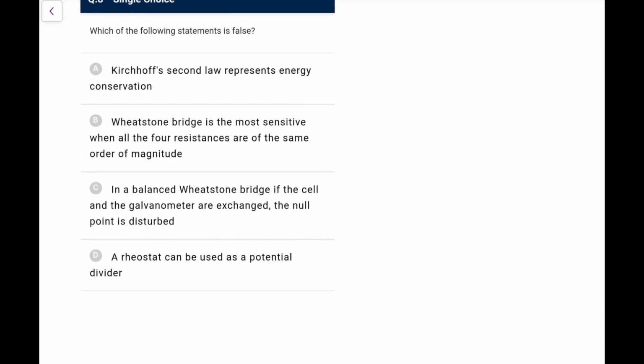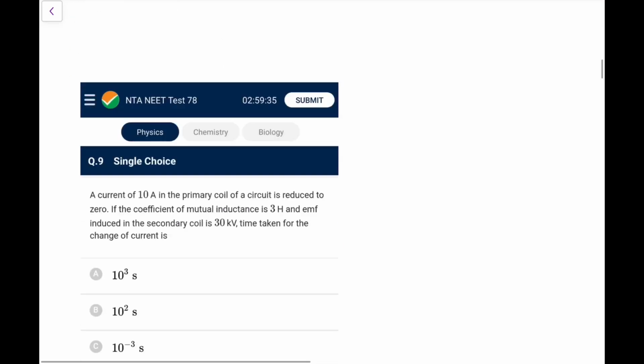Next, which one of the following statements is false? Kirchhoff's second law represents energy conservation. Yes, it represents, it is right. Wheatstone bridge is the most sensitive when all 4 bridges are of the same order. Yes, this is right. In a balanced bridge, if the cell and galvanometer are exchanged, the null point is disturbed. This is wrong. We say this doesn't disturb, so the false statement is C.